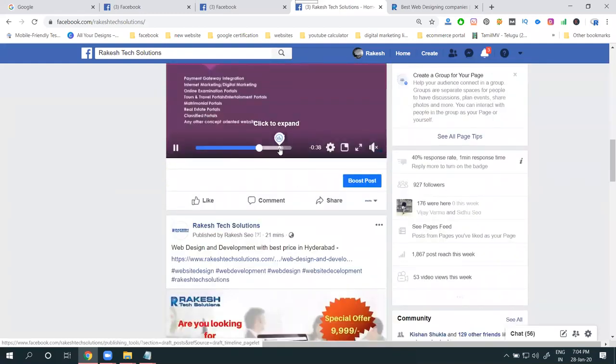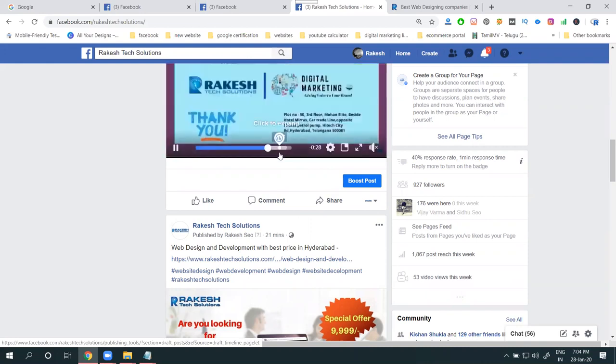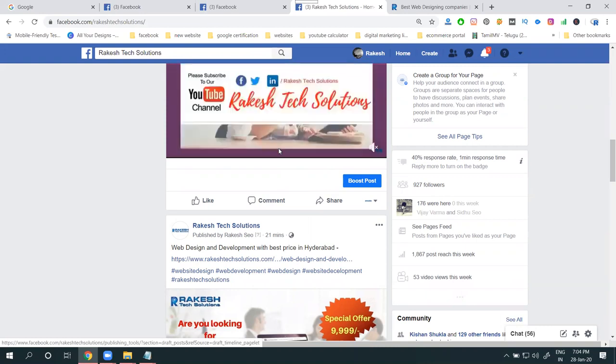Here it will show a poll button. Why? At that time I'm getting the poll option. It is not an ad. Some people are looking at what that option is. It is only a poll option. When the cursor comes here, you get a pop-up option: are you looking for this service? Why? After playing this video, I have to ask the question. What will the question be? Are you looking for this service or not? You can compulsorily add this question.